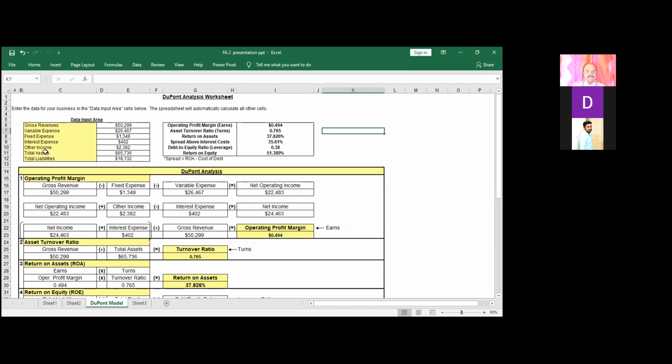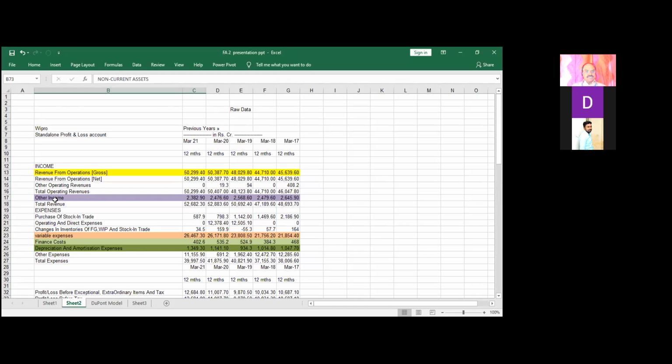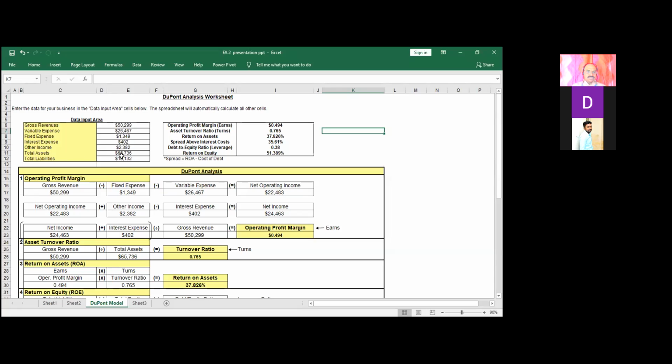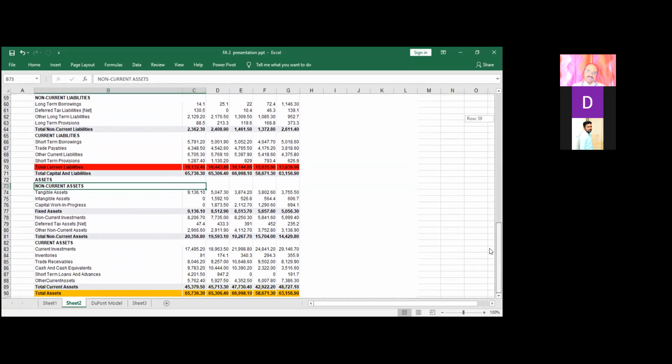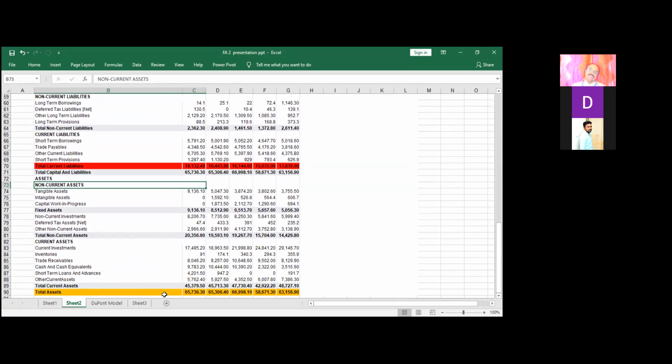And here are the other expenses. Other expenses are 2,382 crores. Here we can see other expenses are 11,155 crores. And the total asset is 65,736 crores. Here we can see the total asset is 65,736 crores.